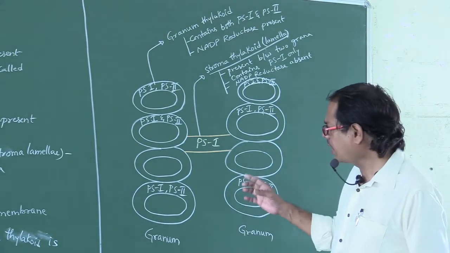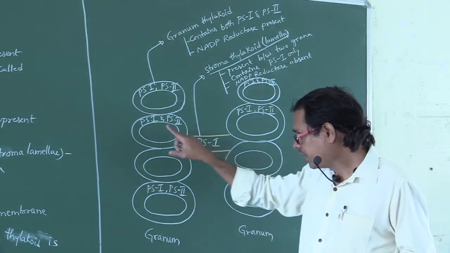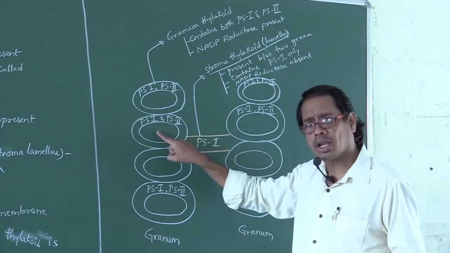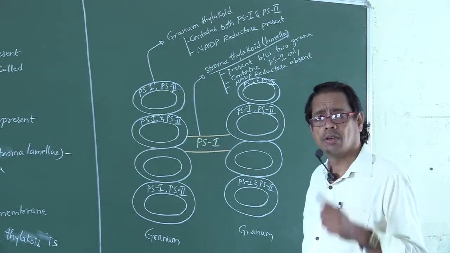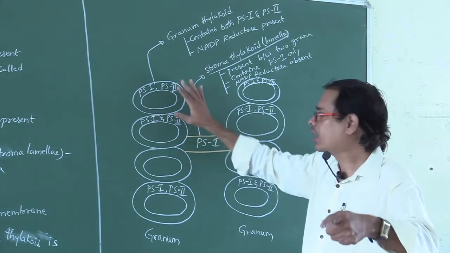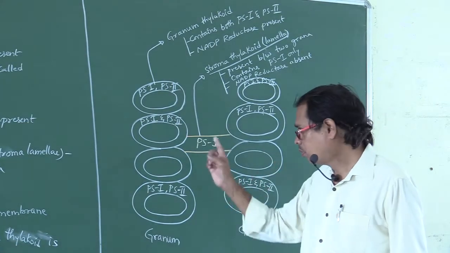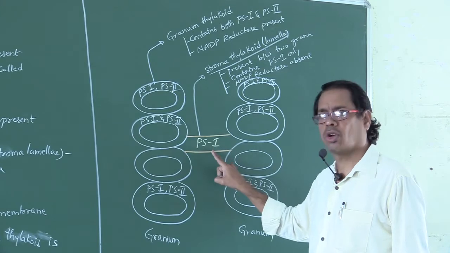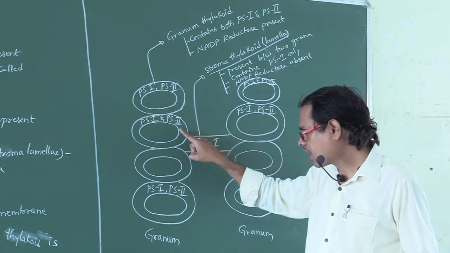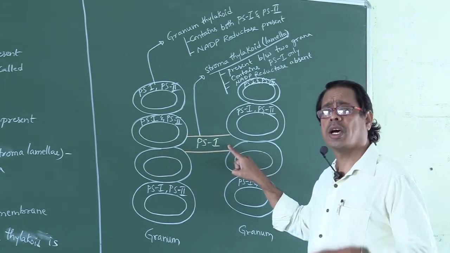Right. And where do you find PS1? Here is PS1, here is PS1. PS1 is present both in granum thylakoid and stroma thylakoid. Where do you find PS2? PS2 is found only in granum thylakoid. PS1 is found in both granum thylakoid and stroma thylakoid. PS2 is found only in granum thylakoid. PS2 is absent in stroma thylakoid.